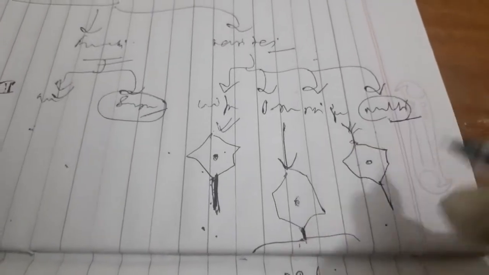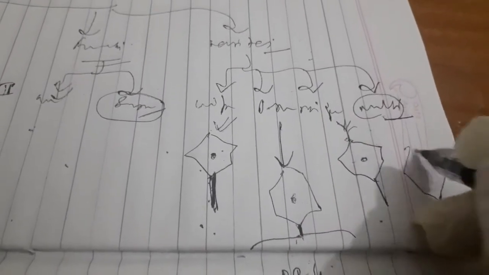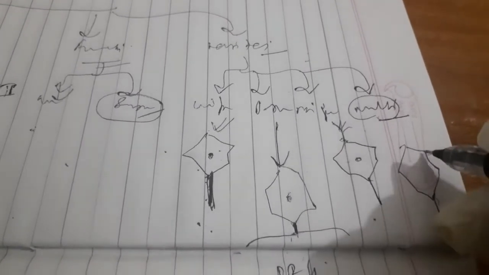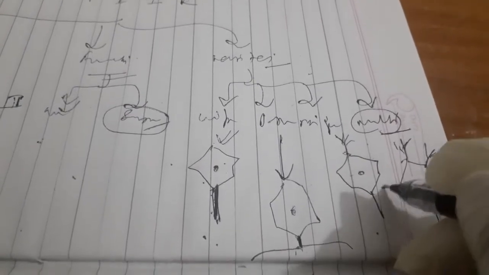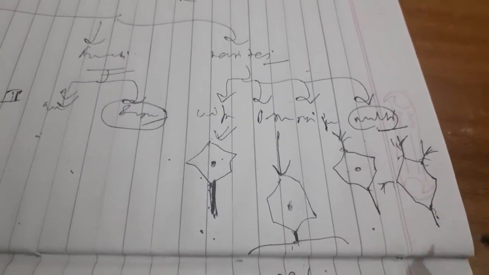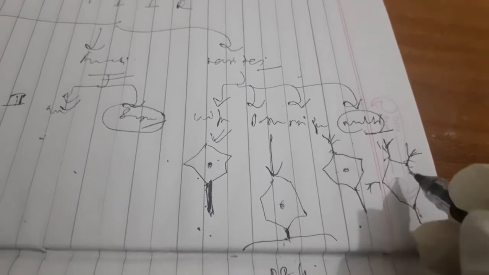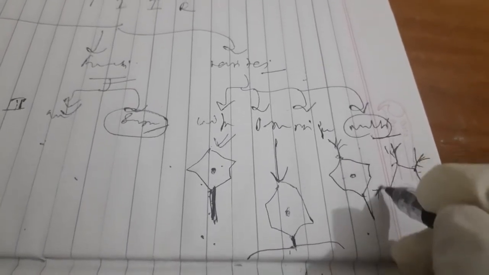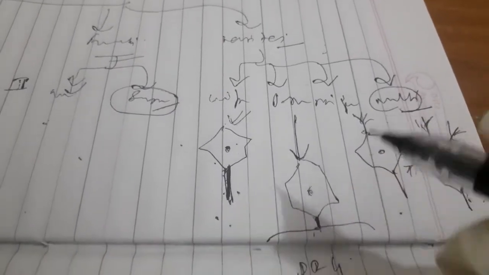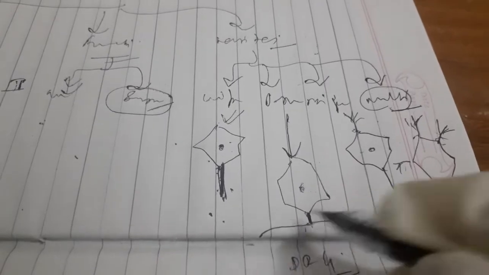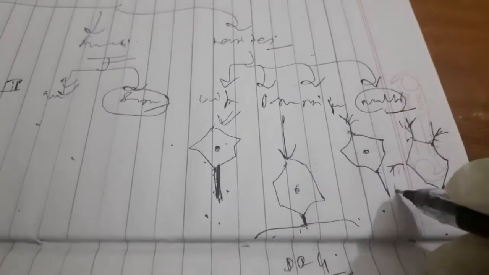And now multipolar, in which there is one axon. The axon will be only one. The number that increases is of dendrites. When there is more than one dendrite, it is called a multipolar neuron. Altogether the processes unite to form the neurite: in this there is one neurite, here one neurite that then divides into axon and dendron, here two neurites, and here more than two neurites. Then it is multipolar, and mostly our central nervous system has multipolar neurons.